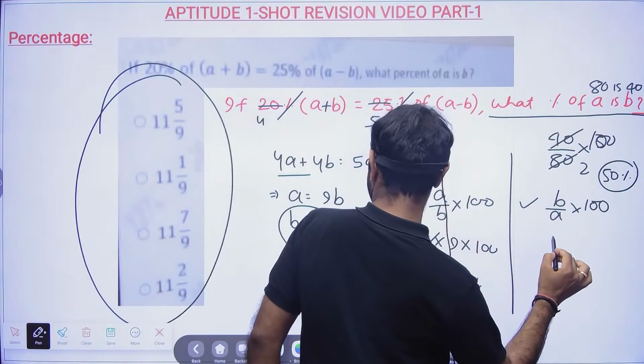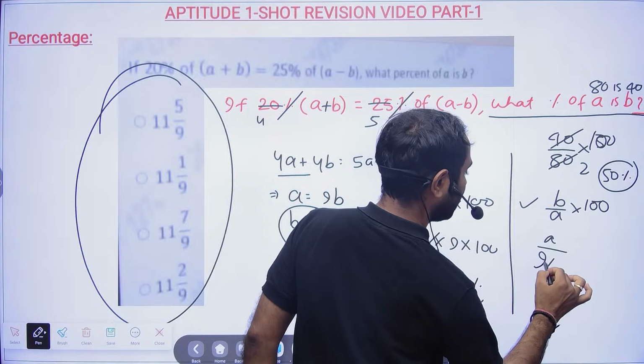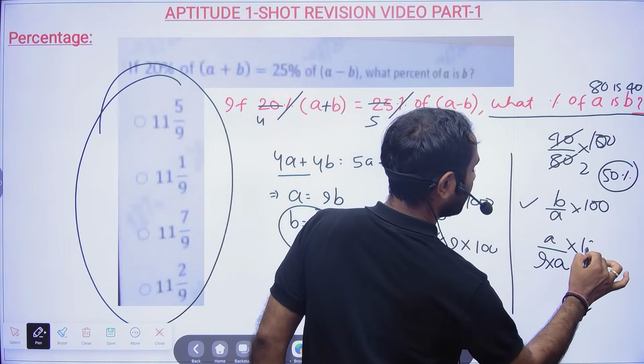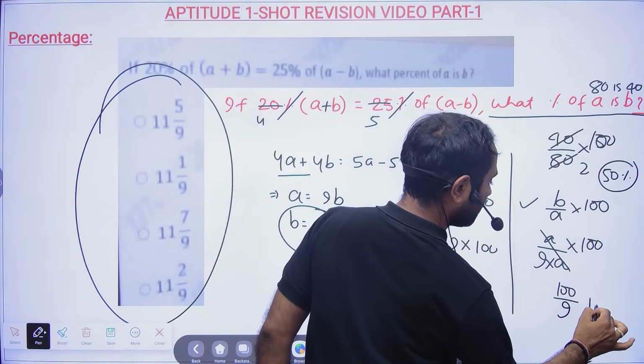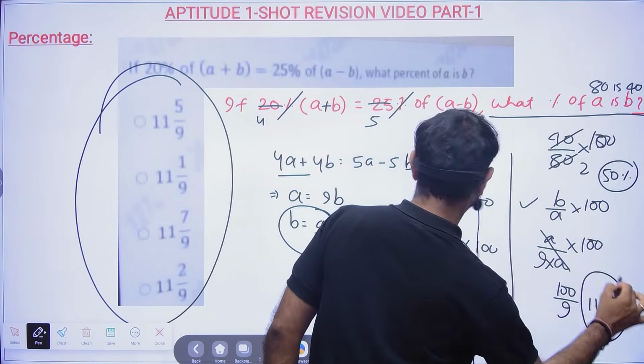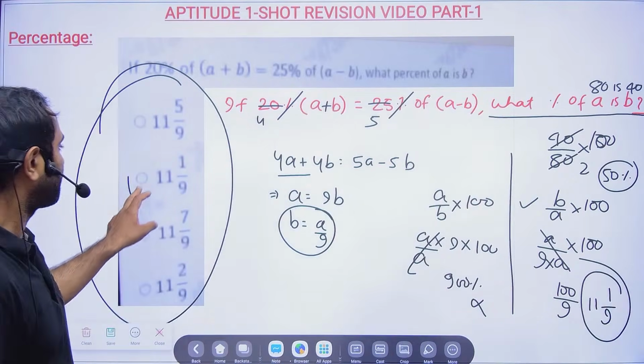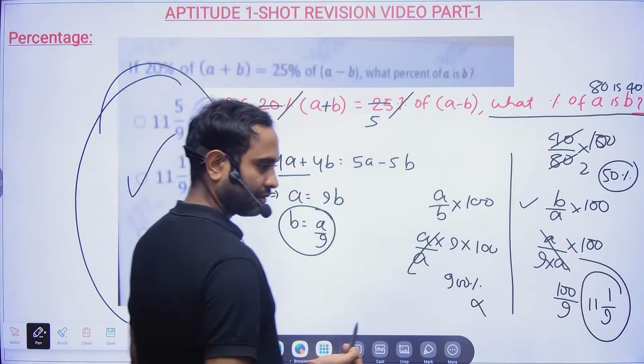So here B is nothing but A by 9 into A into 100. So A and A cancel. 100 by 9. That means, sir, 11 9 99 and 1, 11 1 by 9. That is option B, which will become the correct answer.